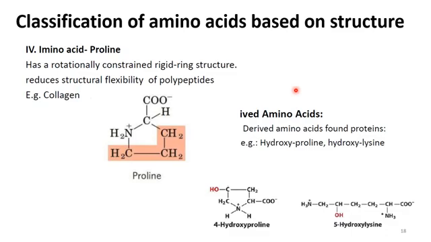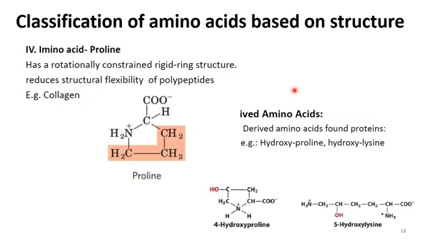It means that these amino acids are not the original amino acids, like we have proline here, but if you derive another amino acid from this proline amino acid, then we call it a derivative of these 20 amino acids. So this is what we call a derived amino acid.